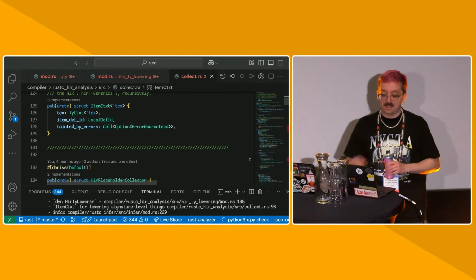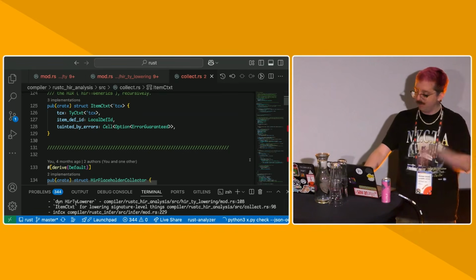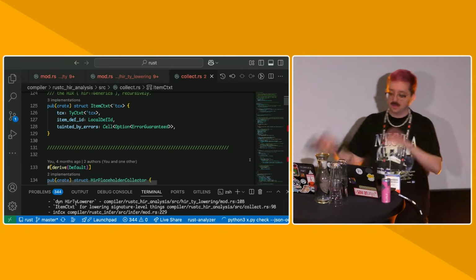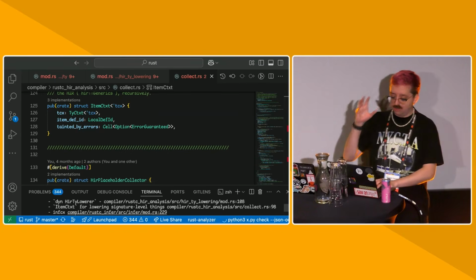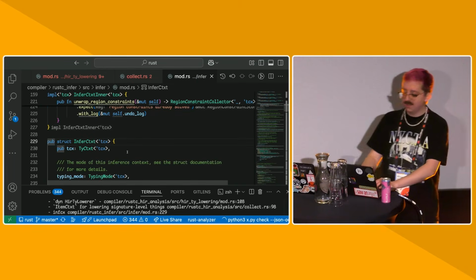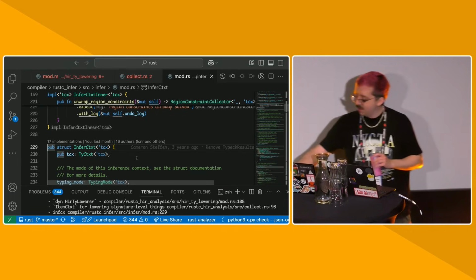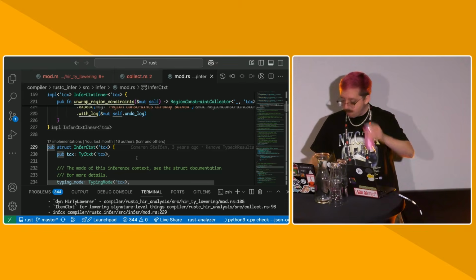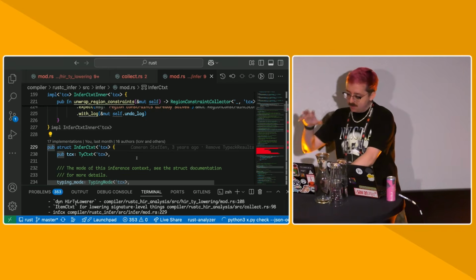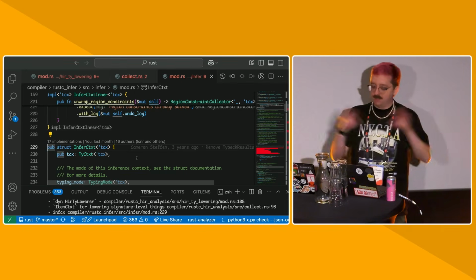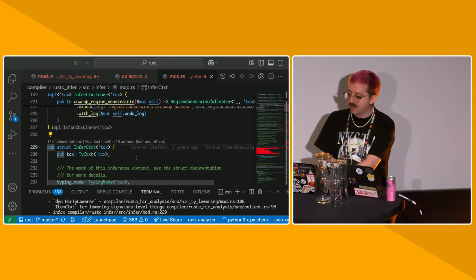But in order to do this process of inference, we need something to store all the inference state, because inference can go backwards, it can go forwards. It can happen basically only once we know sufficient information in the type system and stuff like that. So the structure that we use to store things for inference is very helpfully called the infer context. The infer context is basically just a bunch of tables. So inference, as I said before, is the process of checking things. The inference context is basically just a bunch of tables for type variables and other inference variables.